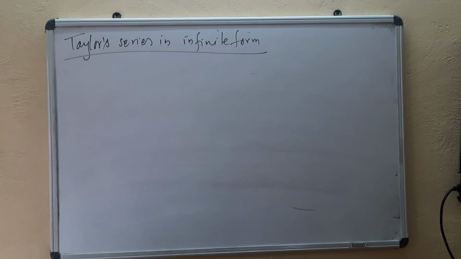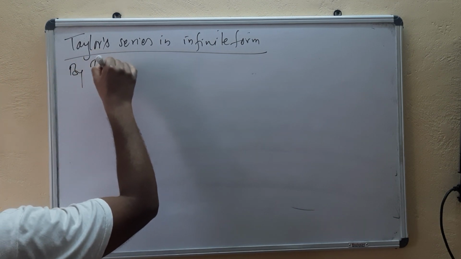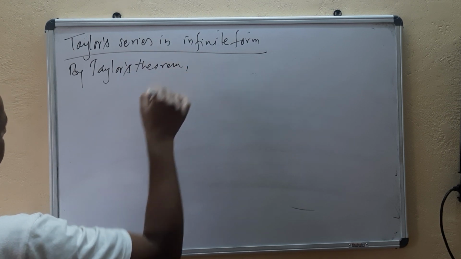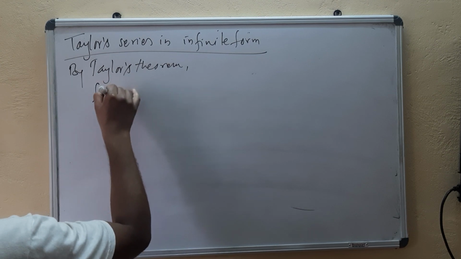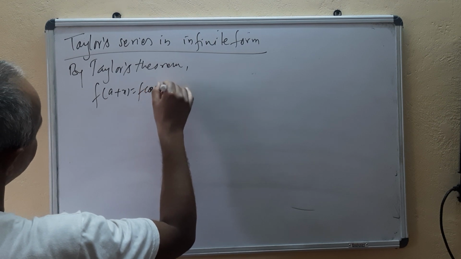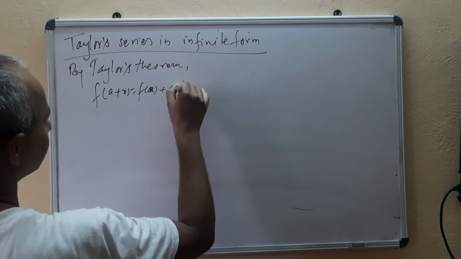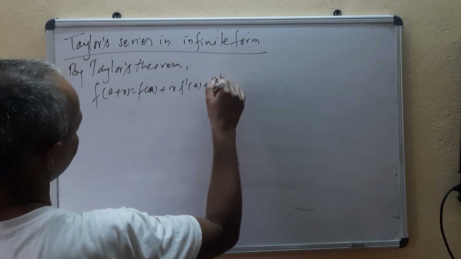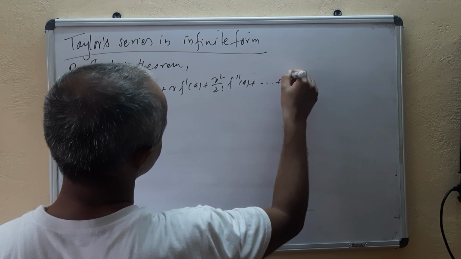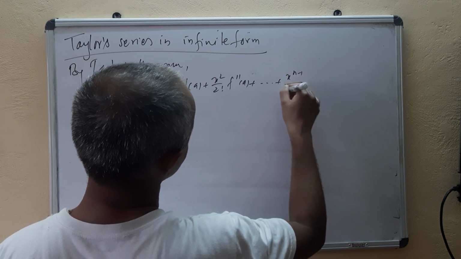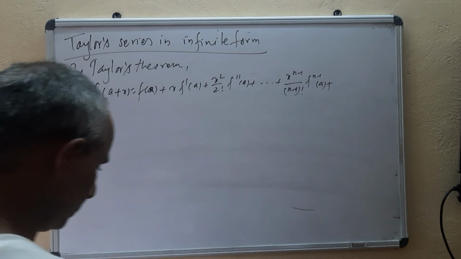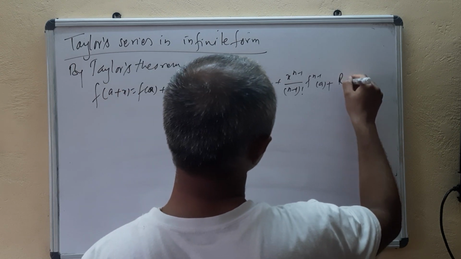First of all, by Taylor's theorem we have f(a+x) equal to f(a) plus x f'(a) plus x squared by 2 factorial f''(a) plus ... plus x^(n-1) upon (n-1) factorial f^(n-1)(a), and at last Rn, the remainder after n terms.